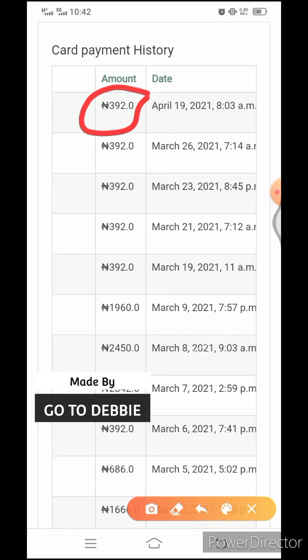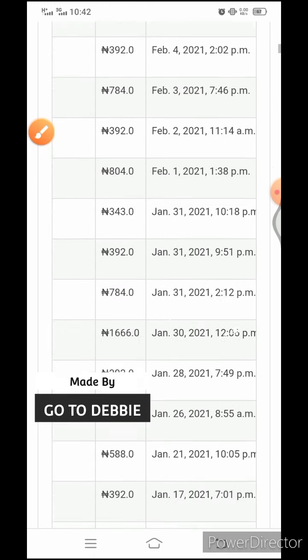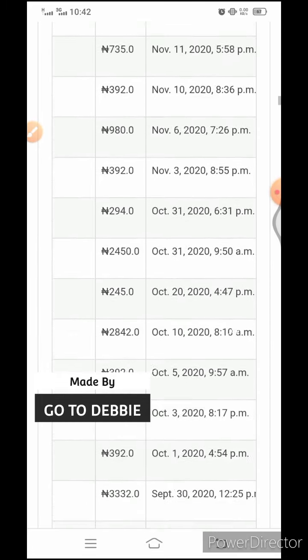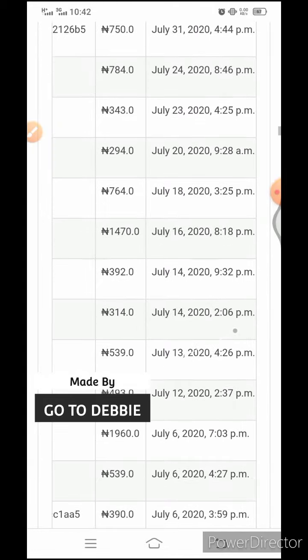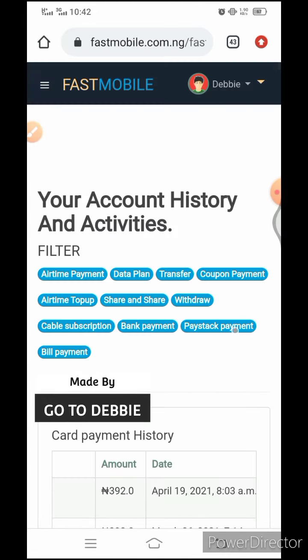Now, you might be wondering, how do these guys make their money? How do they make their sales? Look at this. On every single payment that I do, they remove 2%. So can you imagine? They really make money from the business. They know how they make their money. Now imagine people like me. Let's just assume we are just 200 people using Fast Mobile in Ibadan. So you can imagine how they are making their money.